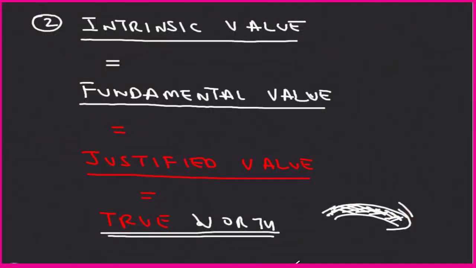The second point on which I want to put emphasis is intrinsic value: fundamental value, true value, justified value. These are all synonyms. It means how much is the actual value. In that case, we calculate the market value of all assets, whether tangible or intangible.